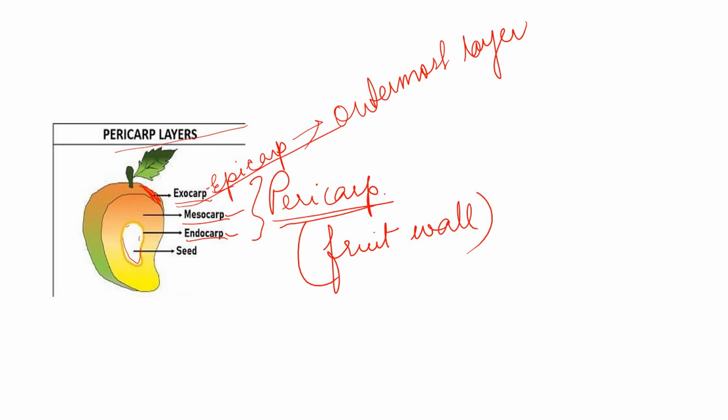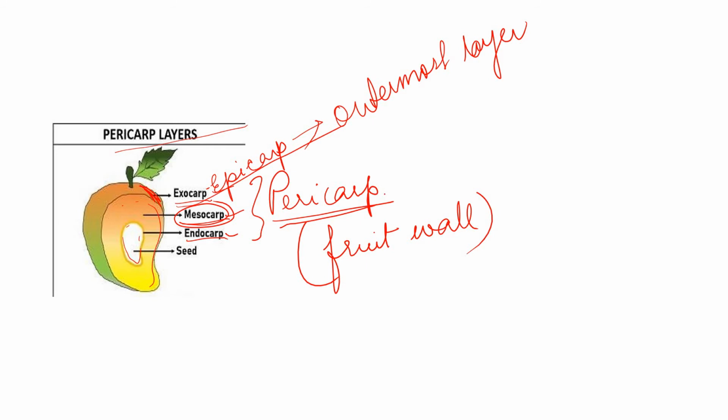Now, mesocarp is the middle layer of the fruit. This one, the fleshy one. It is sweet and fleshy and is the edible portion of the fruit. So, whatever fruit we have, the portion that we can eat is actually the mesocarp, and it is sweet in taste. Sometimes it is sour in taste, depending on the fruit type. So mesocarp is the one which we actually eat.